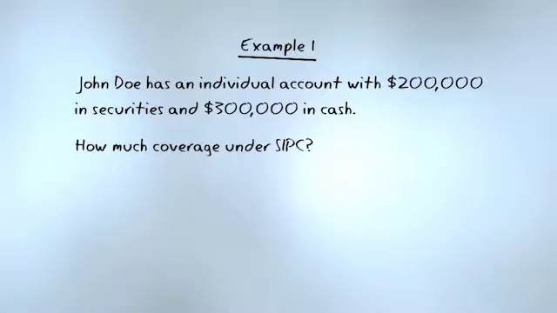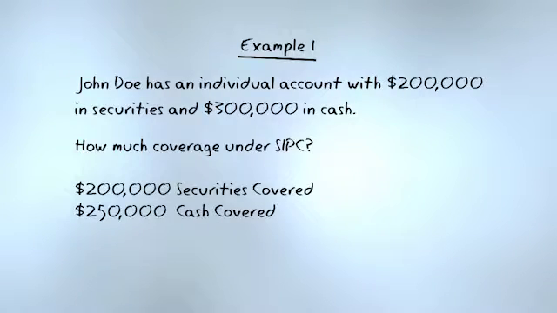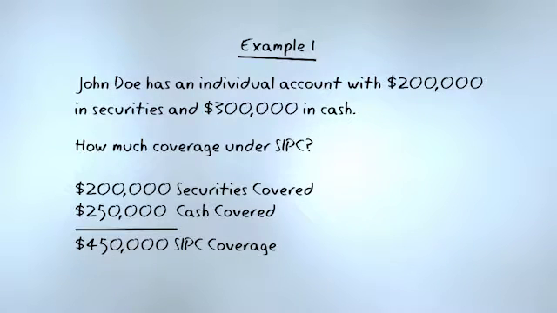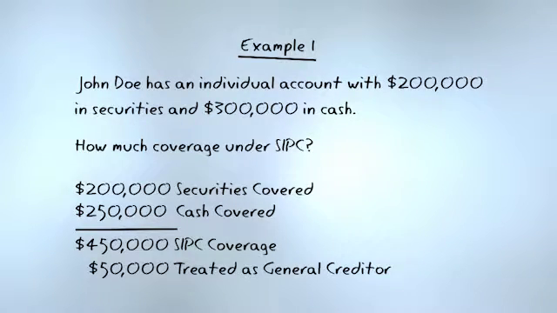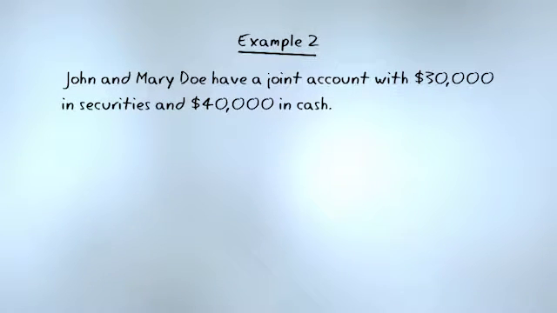How much coverage under SIPC? Well, he's got $500,000 in coverage, of which no more than $250,000 would be cash. So the $200,000 of securities would be covered. His cash position is $300,000. Coverage there is limited to $250,000. So he's got $450,000 of SIPC coverage. Now, he's got $500,000 in assets. Only $450,000 are covered by SIPC. What about the other $50,000 not covered by SIPC? He would have to go to the bankruptcy court and file as a general creditor. Okay, general creditor.